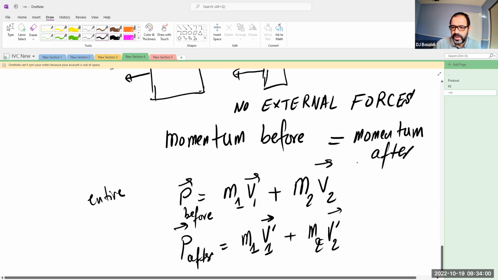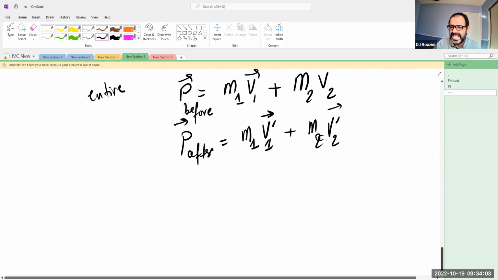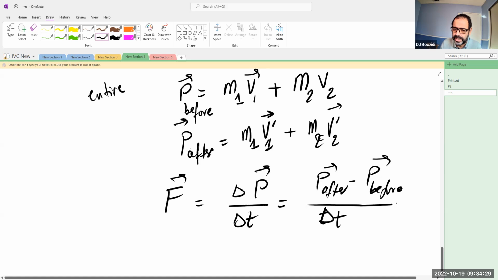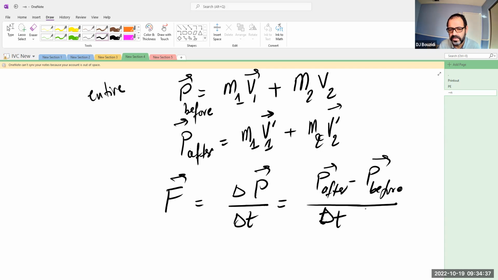The change in momentum over time during the collision must be equal to the external forces. That's what Newton's law says in this case. So the forces must be equal to the change in momentum for the entire system over a finite amount of time. So what is that change? It's the momentum after minus the momentum before, over time, the final time minus the initial time. So before and after, basically, how long did this collision last? That's what that stands for.